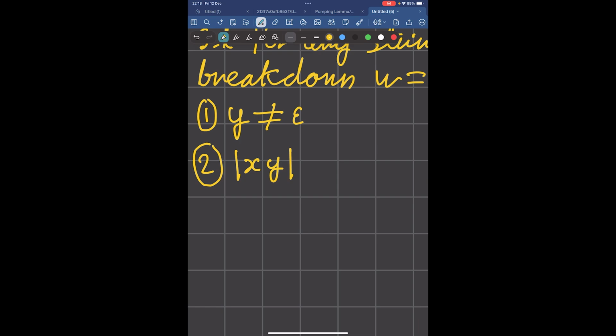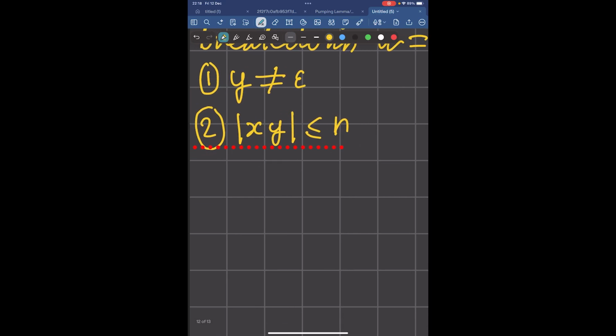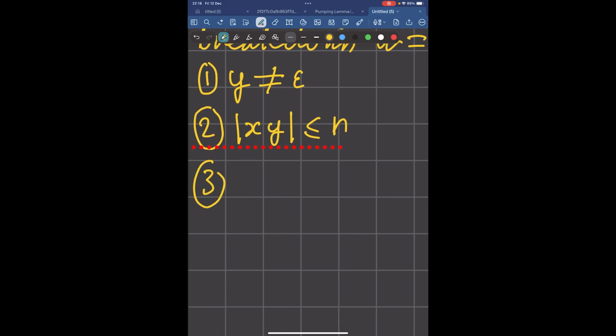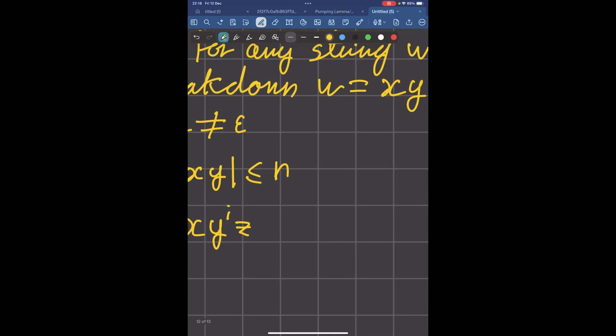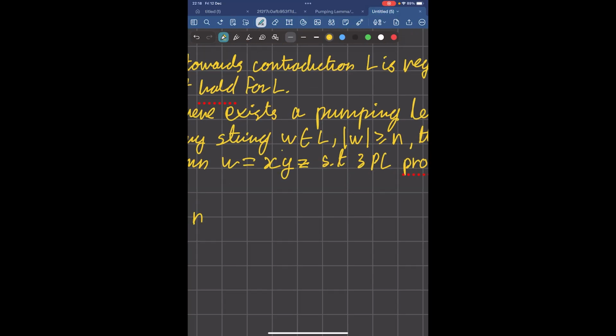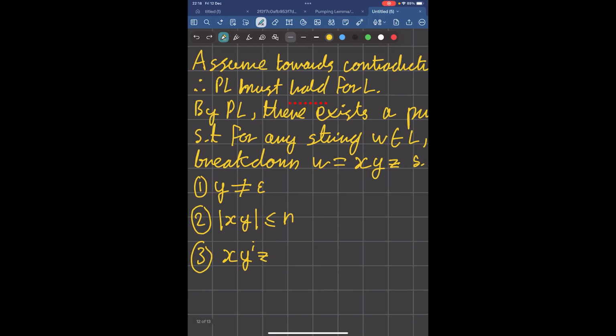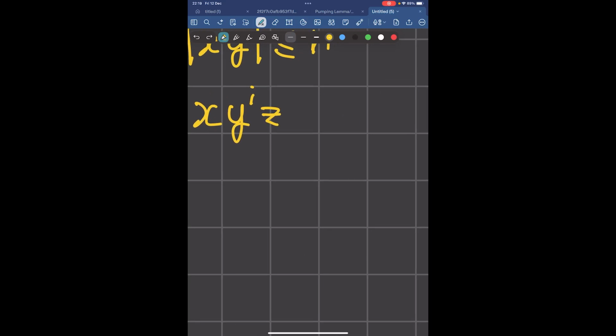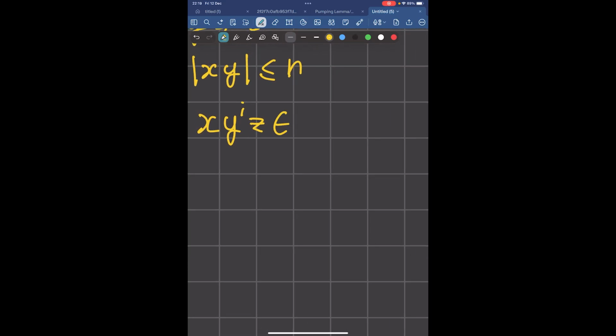And so the length of the string up until the end of the part that causes the loop must be at most n. And the last property is that no matter how many times we skip or repeat the part that causes the loop, we should still end up in the same ending state at the end, which has to be the accept state because the string is in the language. And so no matter how many times we skip or repeat the loop, the string should still be in the language.